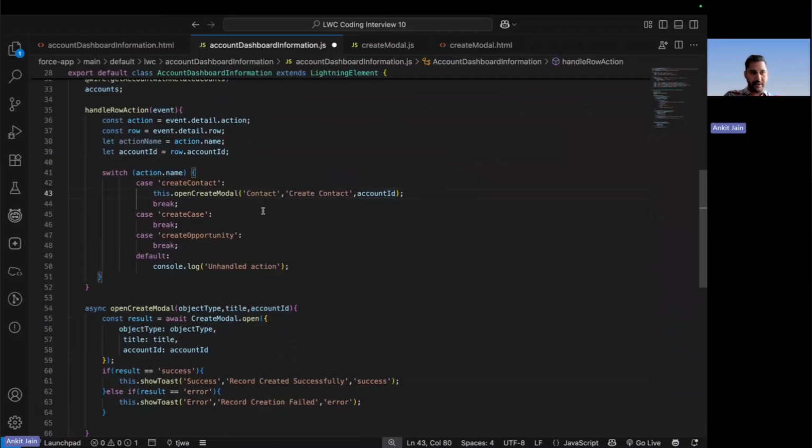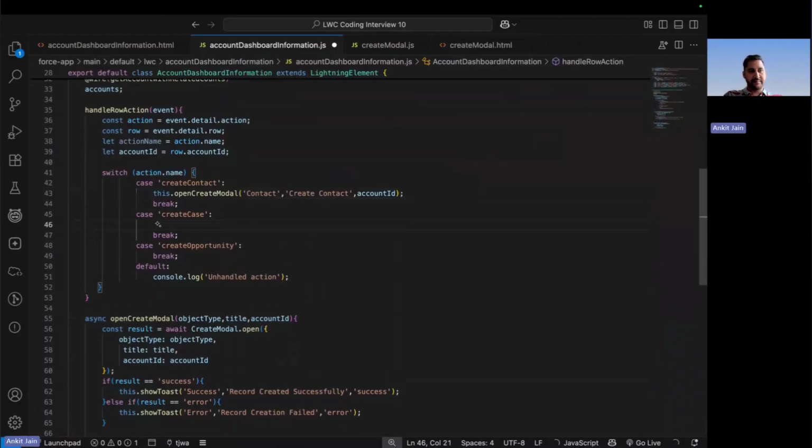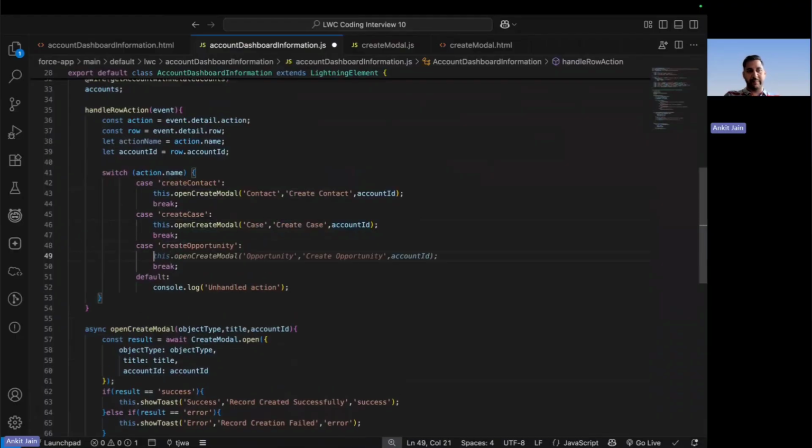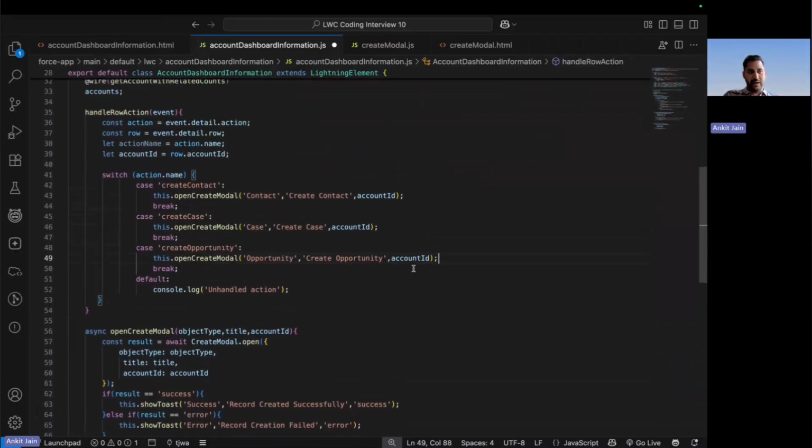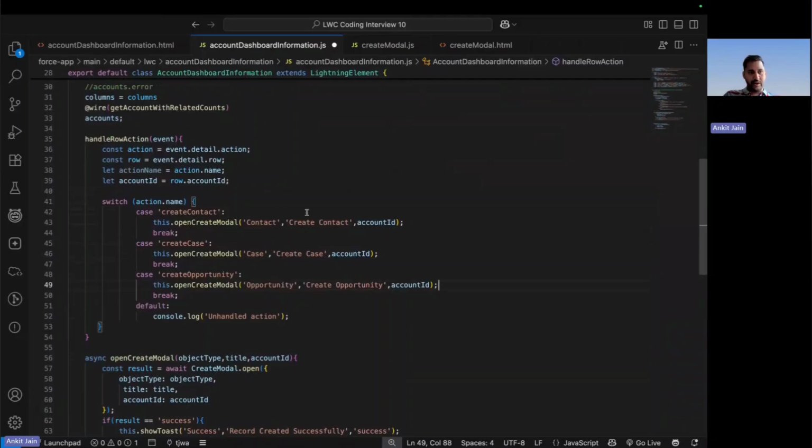Next, for the create case, Case is the object that I am passing, this is the title, followed by the account ID. And last one, for the opportunity, I will be calling the similar method, passing the opportunity title as create opportunity and linking this with the account ID. I hope we are good till now.